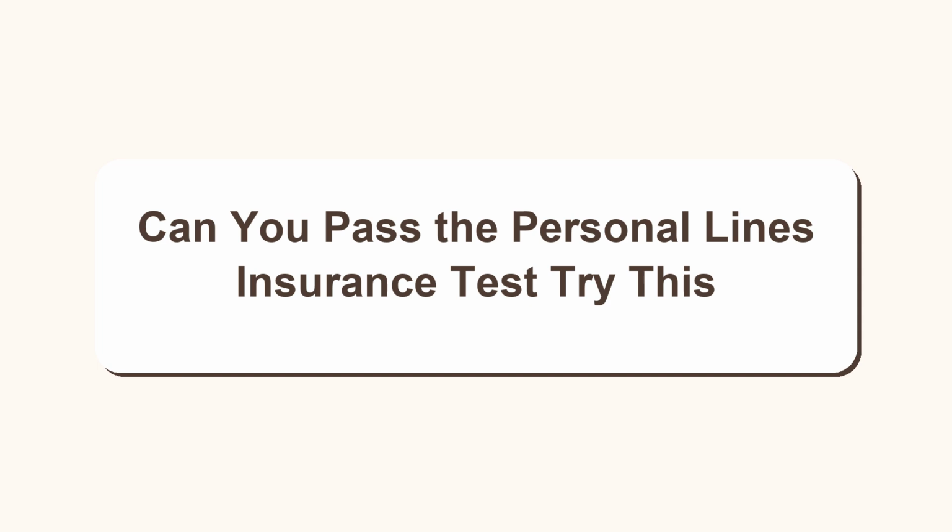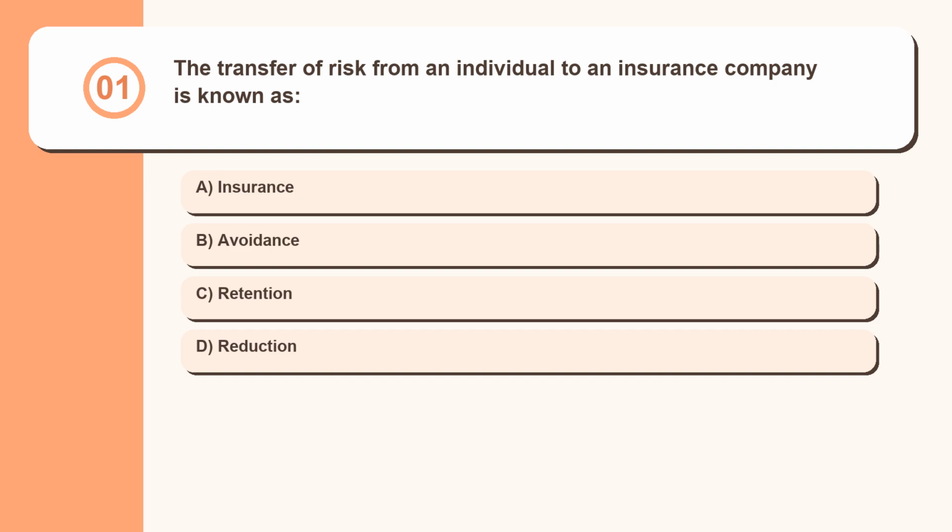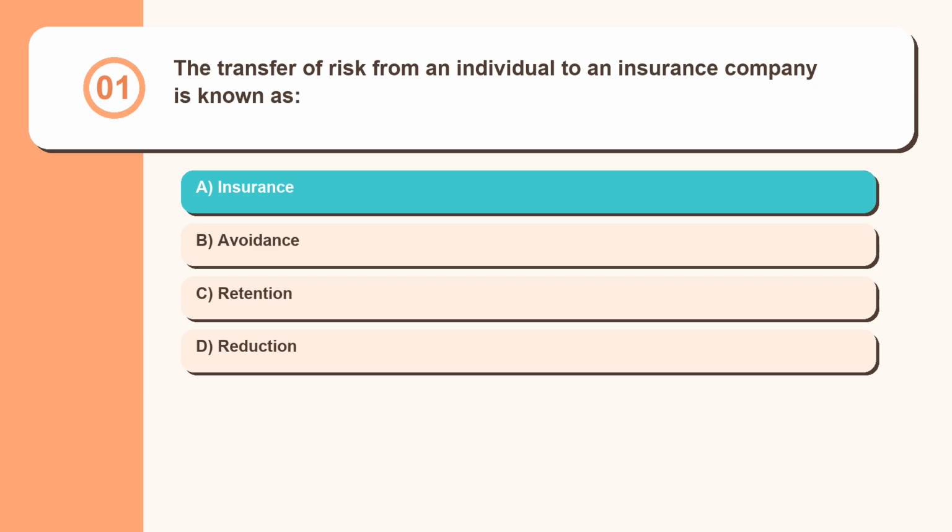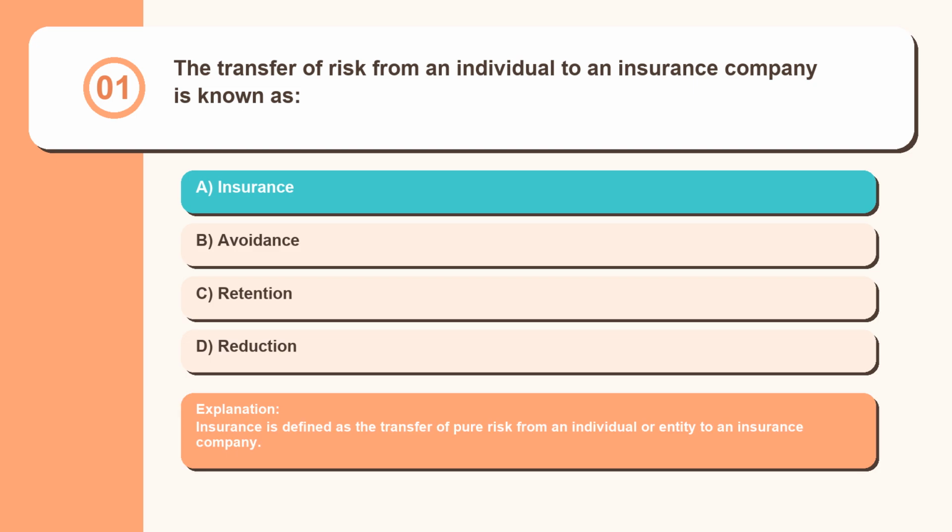Can you pass the personal lines insurance test? Try this. Question 1. The transfer of risk from an individual to an insurance company is known as insurance, avoidance, retention, reduction. Insurance is defined as the transfer of pure risk from an individual or entity to an insurance company.